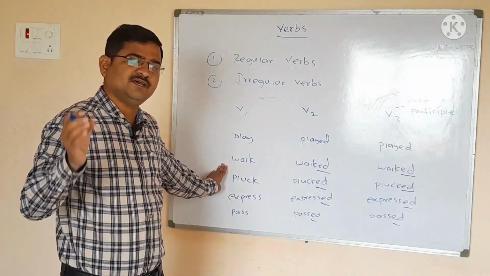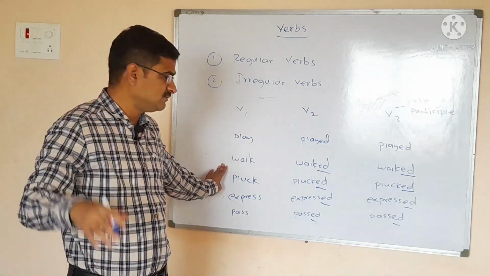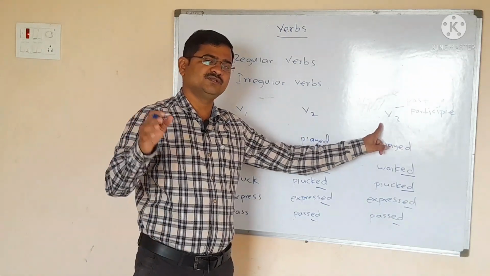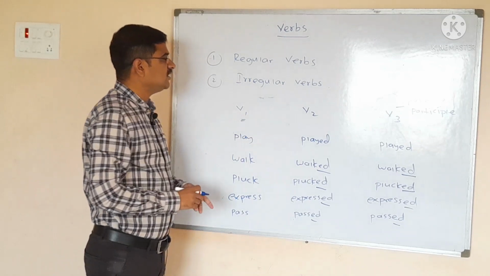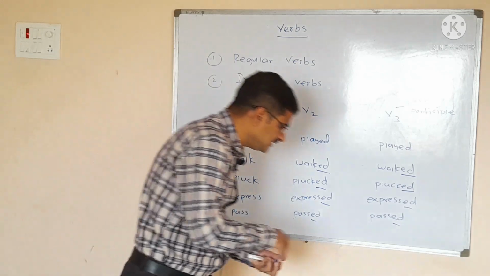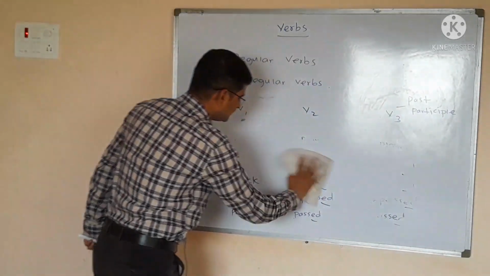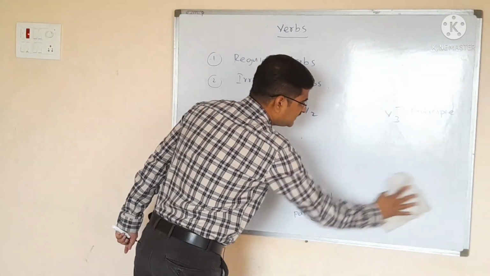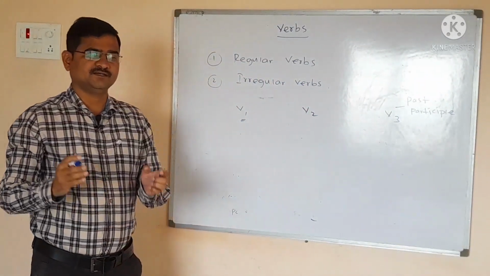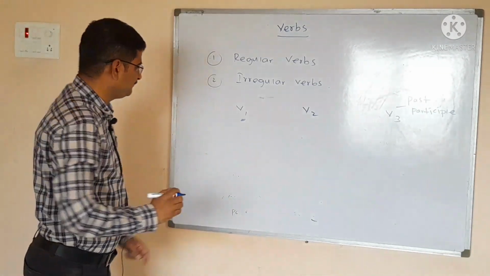Why? Because their V2 or V3 can be created by adding ed to the base form of the verb, or we can create their V2 and V3 forms by adding ed to the, we can say, V1 form. Now we will try to understand what are irregular verbs. Very simple my dear friends. See here, actually irregular verbs are those verbs whose V2 and V3 form cannot be created by adding ed to them. Okay, and here we can classify irregular verbs into the three types. So please have a look at the board.